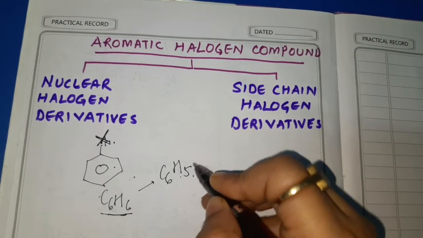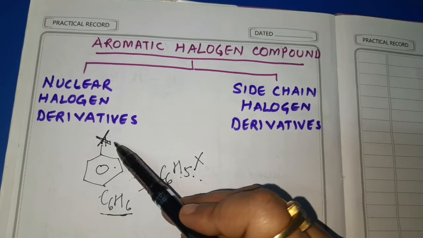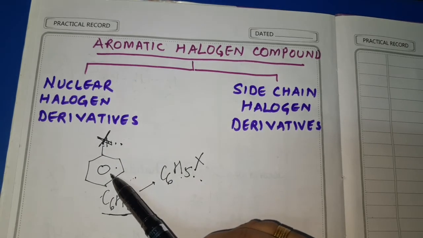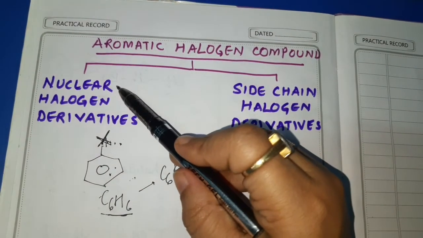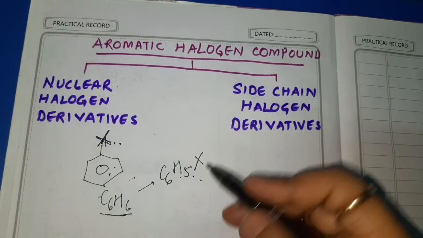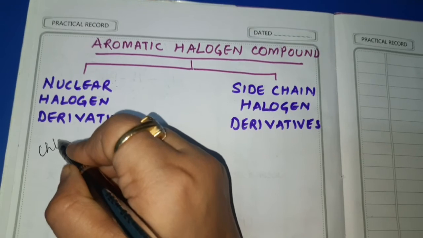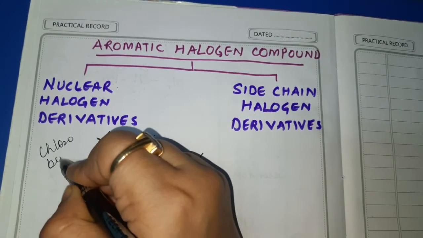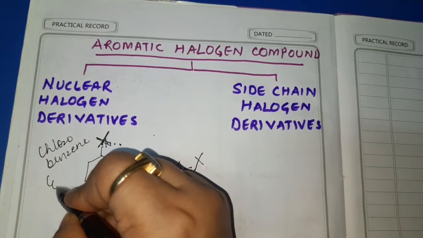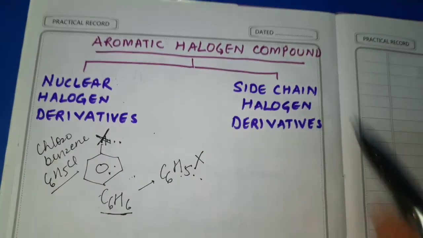Because one of the hydrogens is being replaced by X. So when a halogen atom attaches itself directly to the aromatic nucleus, then the compounds are known as nuclear halogen derivatives. We have so many examples for this, dear students, like chlorobenzene. Chlorobenzene, you must have seen this example in class 11th as well. C6H5Cl is the formula. So this is a nuclear halogen derivative.